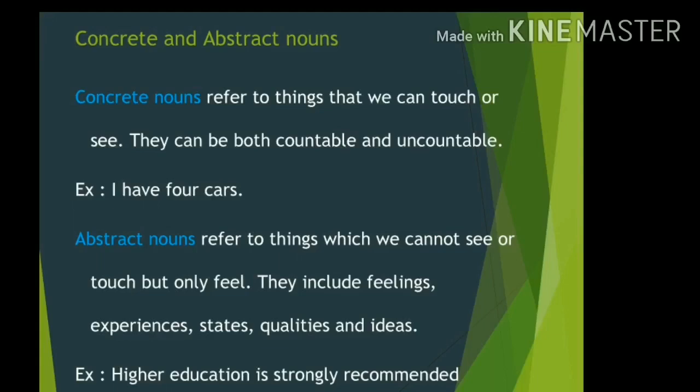What are the things we can feel? It includes feelings, experiences, states, qualities, and ideas. These are abstract nouns. It is very clear: what we can touch or see is a concrete noun, and what we cannot touch or see but are able to feel, that is an abstract noun.